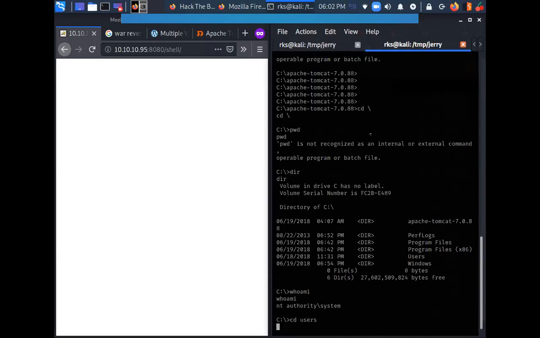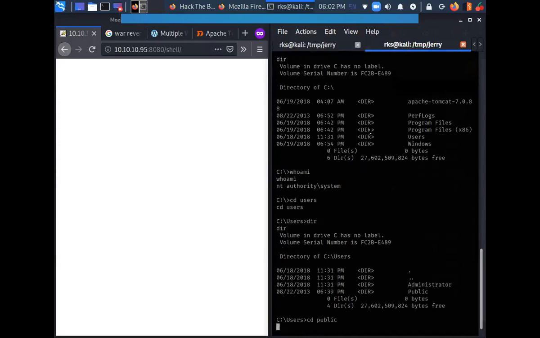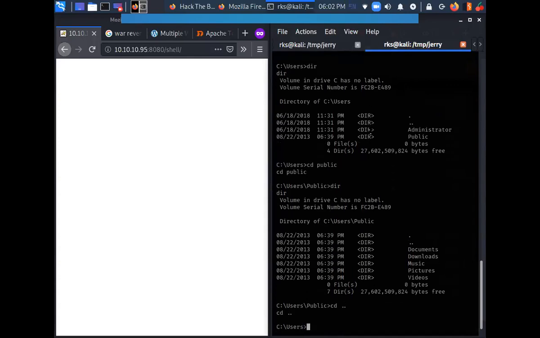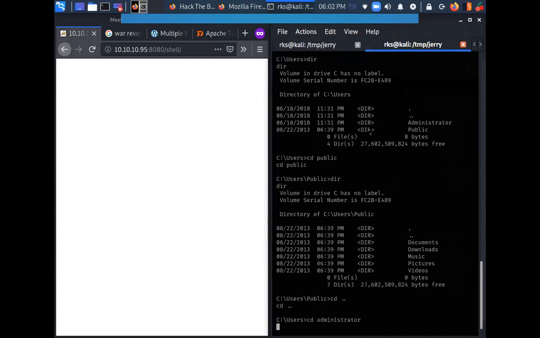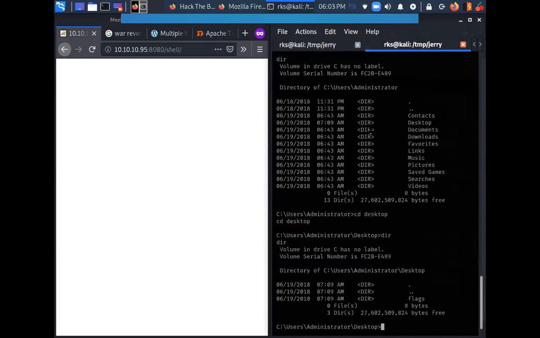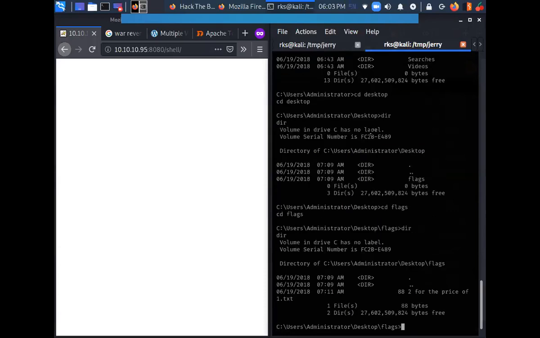Just do users, cd Public, documents, downloads, music, nothing here. No desktop folder here. Let's go to Administrator, cd Desktop, cd flags, and it says two for the price of one.